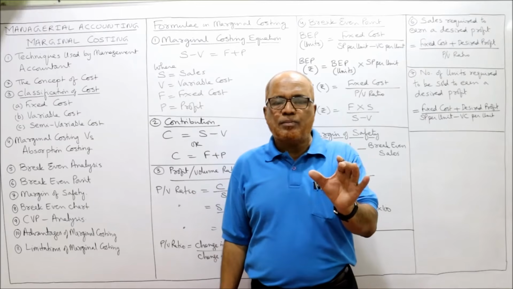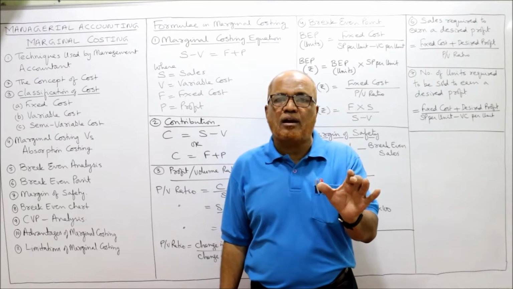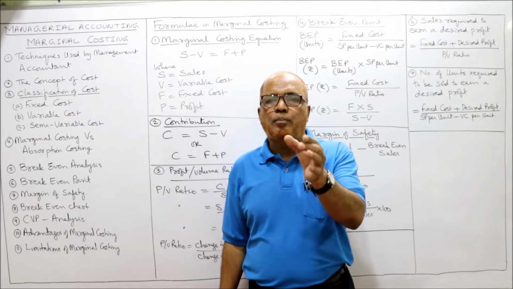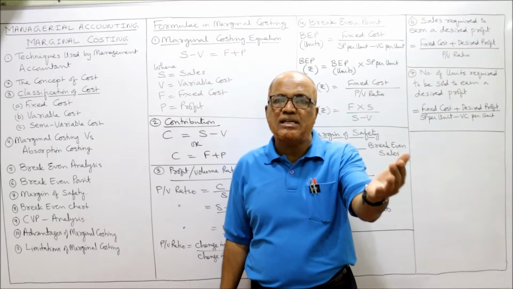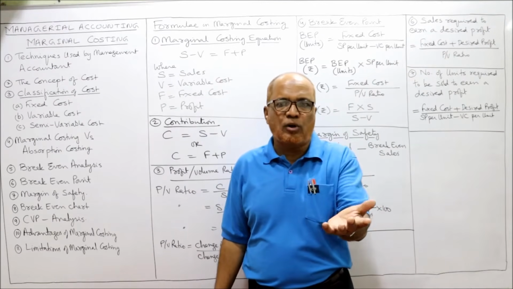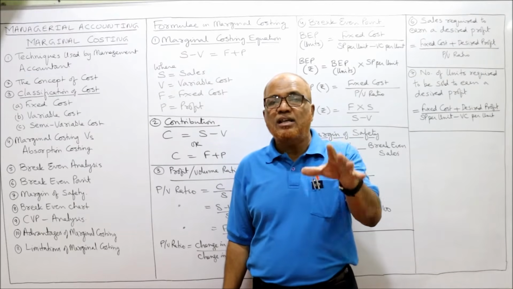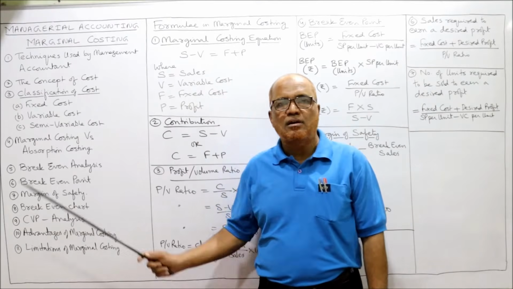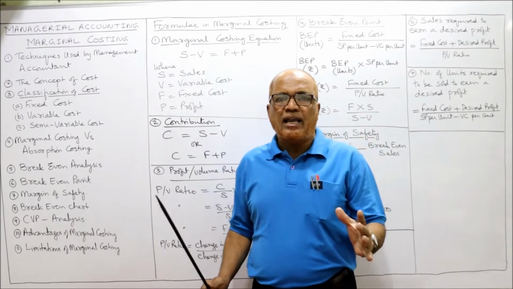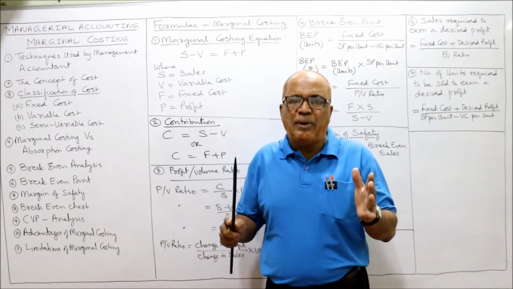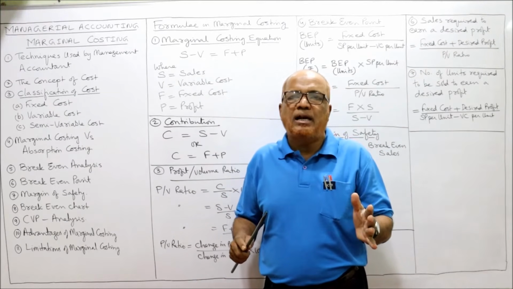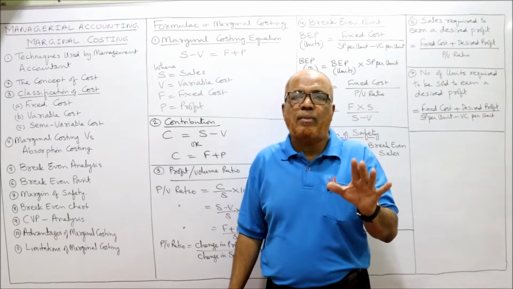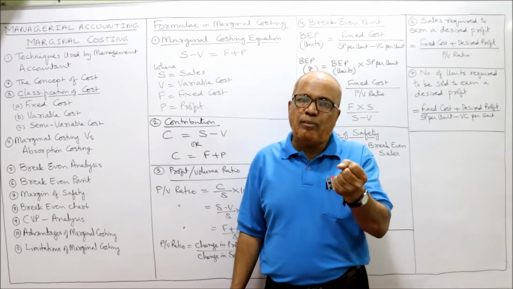Now the concept of cost. See here, the concept of cost must be very clear to the management. Cost means the expenditure incurred to produce the goods or to provide the service. Business is concerned with producing goods and providing service, so whatever expenditure is incurred in producing the goods and providing the service is called cost. Until and unless the classification, the behavior of cost, the controllability of the cost, and the relevance of the cost are clear in the mind of the management, the management cannot control the cost.